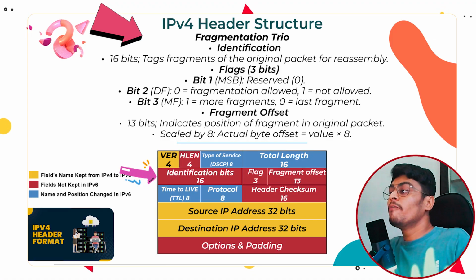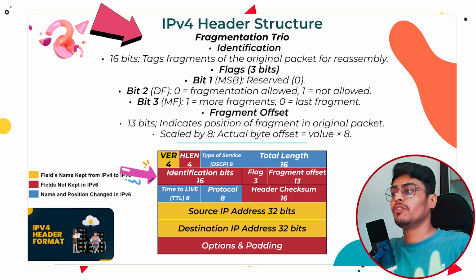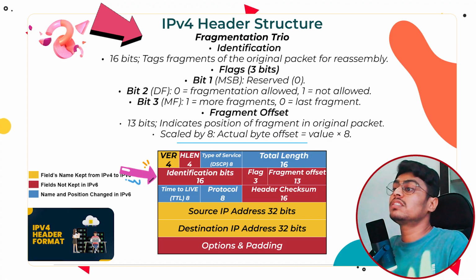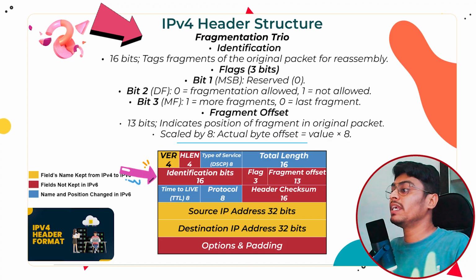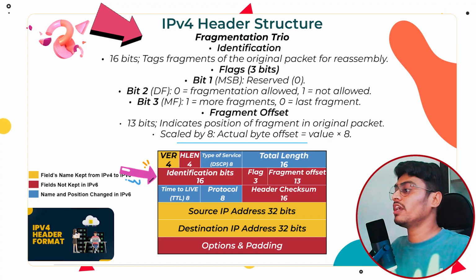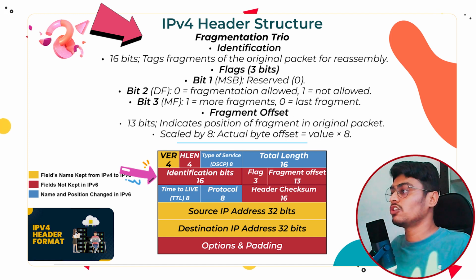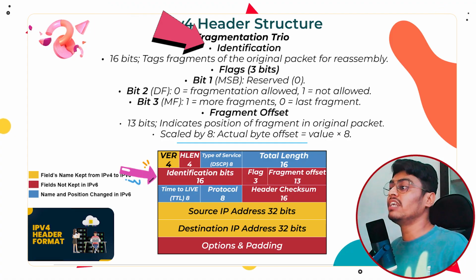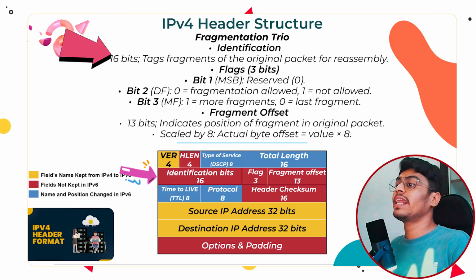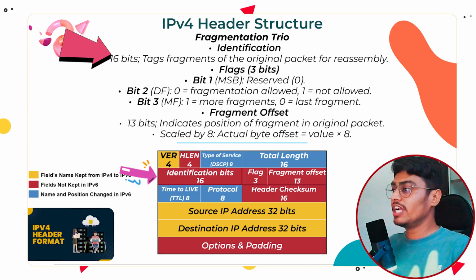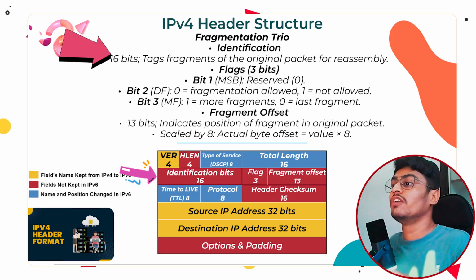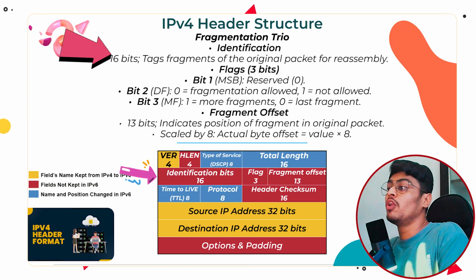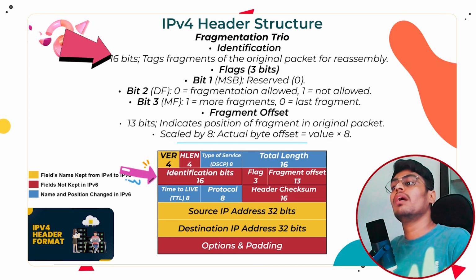Fragmentation in IPv4. Fragmentation is a very important topic in IPv4, especially for competitive exams where many numerical problems come from this topic. These 3 fields, identification, flags and fragment offset, work together for fragmentation. We have discussed fragmentation in previous lectures also, but here we will discuss it in detail. First is identification. This is a 16-bit field that can have 2 raised to power 16 values. When we divide packets into small parts and send them through different paths, when these packets reach their destination through different routes, how do we know that they belong to the same original packet? For this we use the identification field.